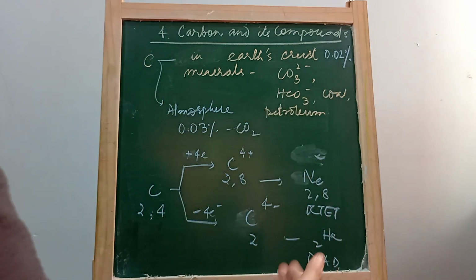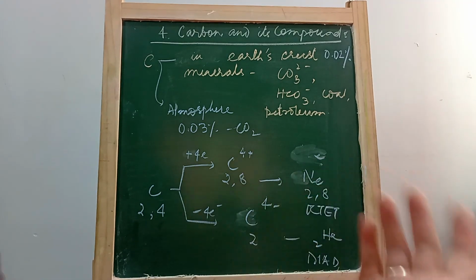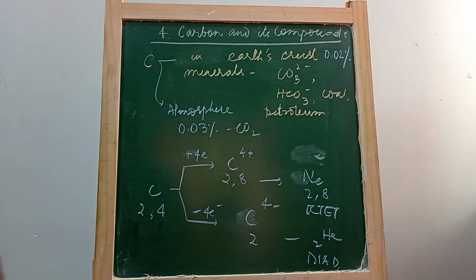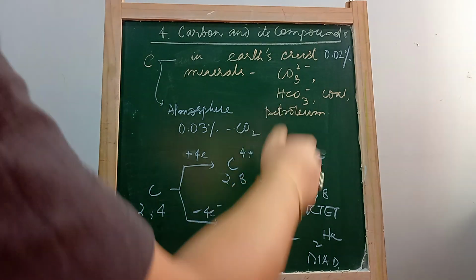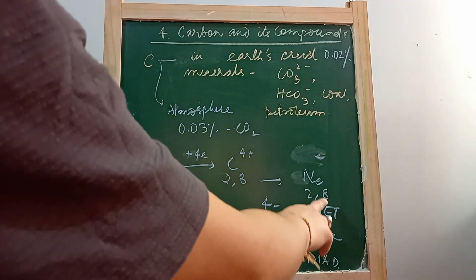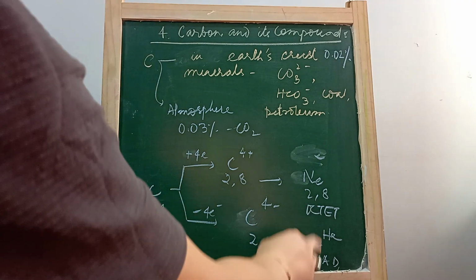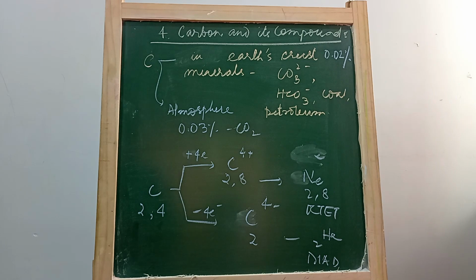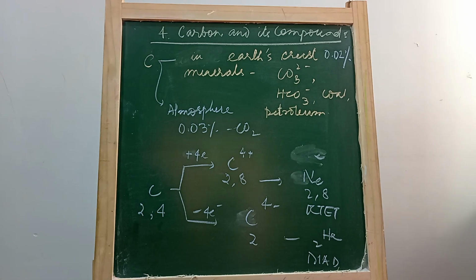We know that the elements in group number 18 are called inert gases. Inert means not reactive, remaining stable, like helium, neon, and argon. These gases have stable configurations. They have either 8 electrons in the outermost shell, which is called octet configuration, or just like helium, only 2 electrons, which is called duet. So these two configurations are stable, either octet or duet. Carbon also will try to attain the electronic configuration of either helium or neon.